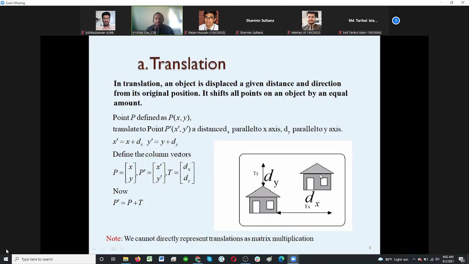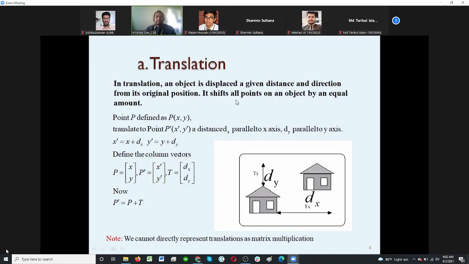Okay, so that's called the translation factor, meaning some factor by which a change has been made. Now this can be put down in a formula as well, to show how it can be calculated. In translation, an object is displaced, moved from one place to another by a given distance and direction from its original position. Direction is also important, because going from one point to another you are moving in space, so the direction also has to be given.